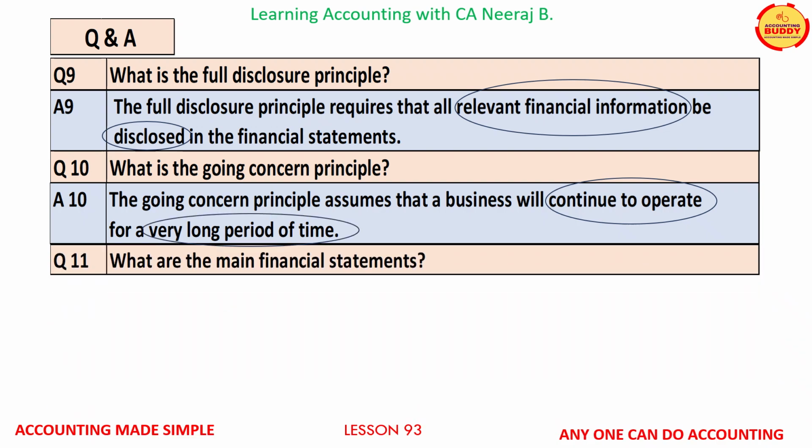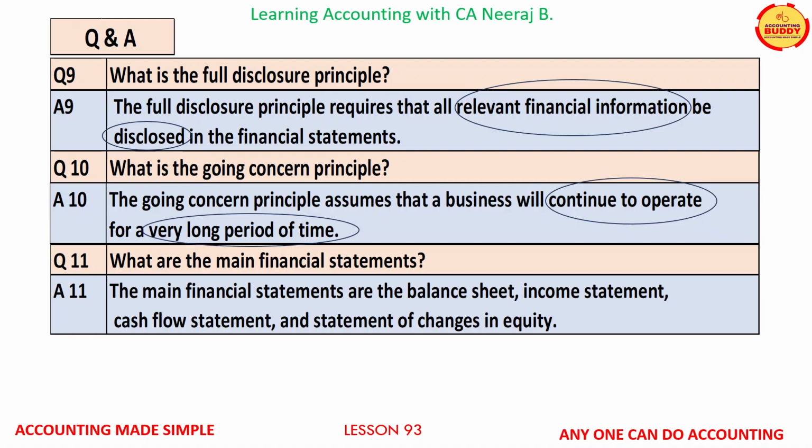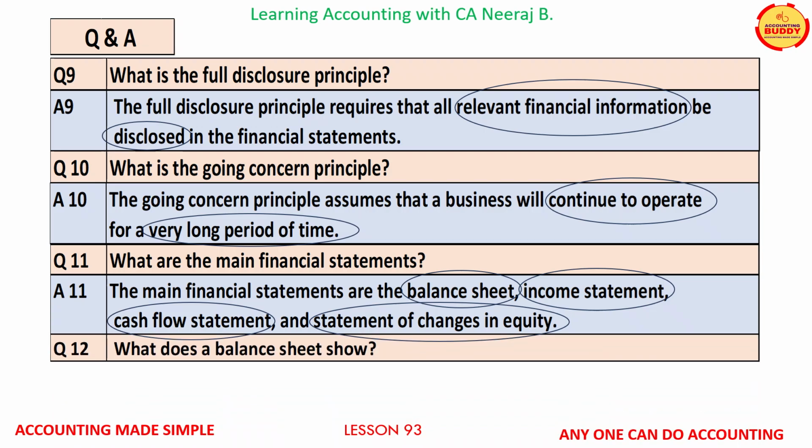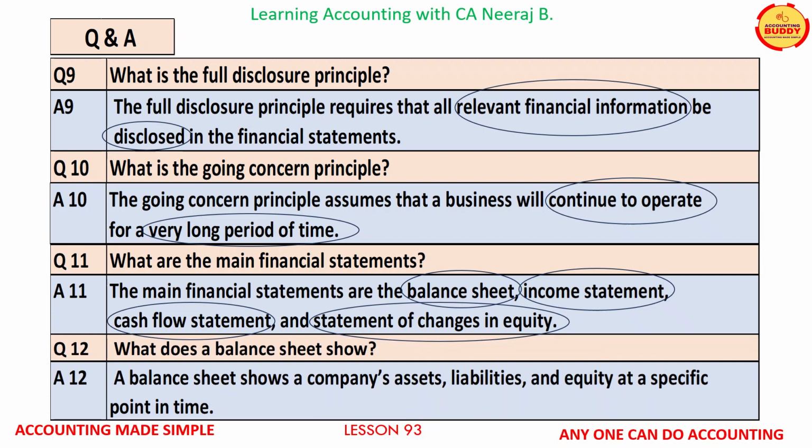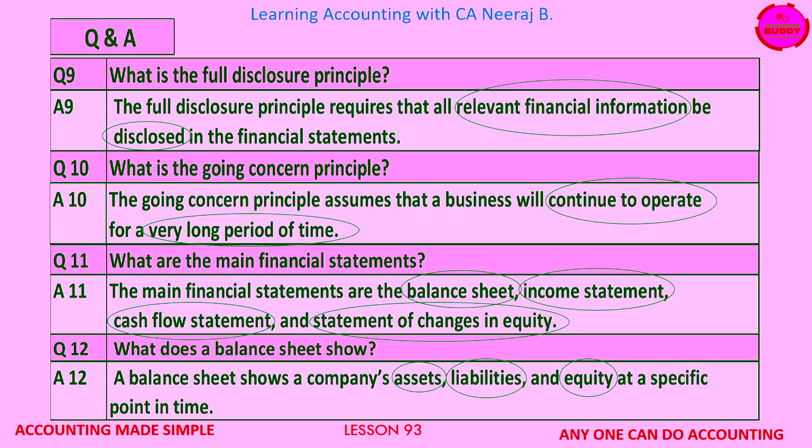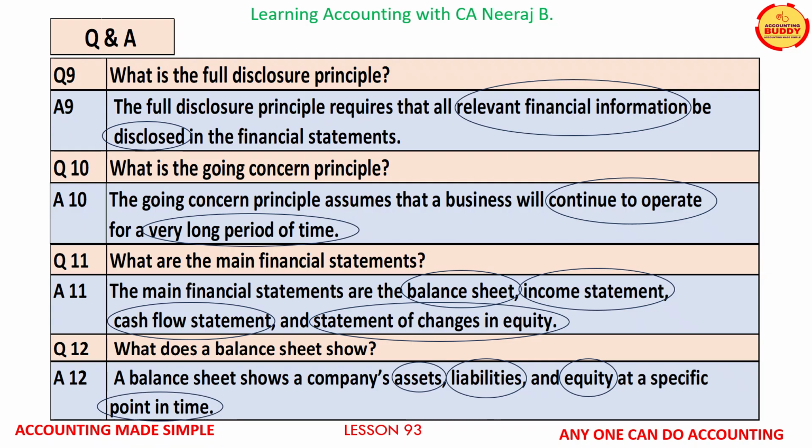Question number 11, what are the main financial statements? Answer, the main financial statements are the balance sheet, income statement, cash flow statement, and the statement of changes in equity. Question number 12, what does a balance sheet show? A balance sheet shows a company's assets, liabilities, and equity at a specific point of time.